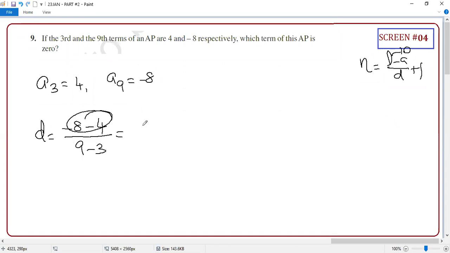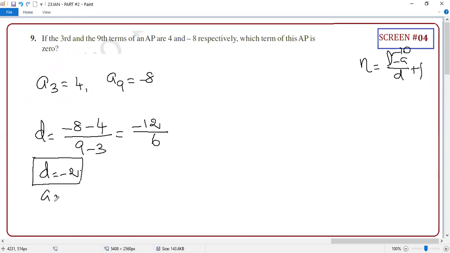Clear? So minus 8 minus 4 is minus 12. And this is 9 minus 3, which is 6. So the answer is minus 2. D equal to minus 2. Excellent. The moment you find D, finding A is not a problem. What is A? A3 equal to 4. A3 equal to A plus 2D.